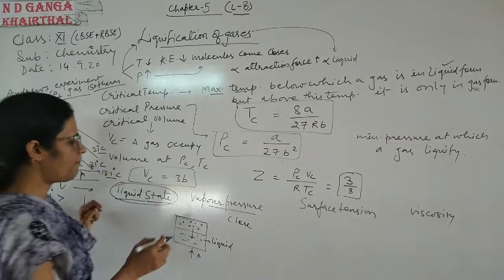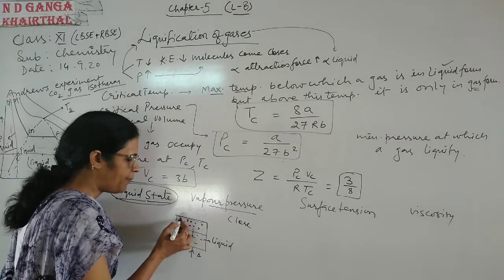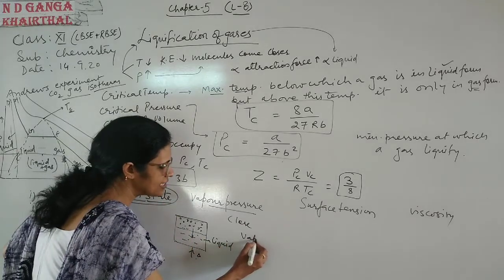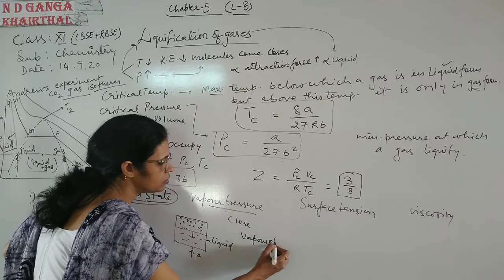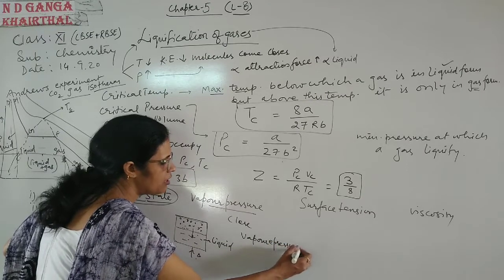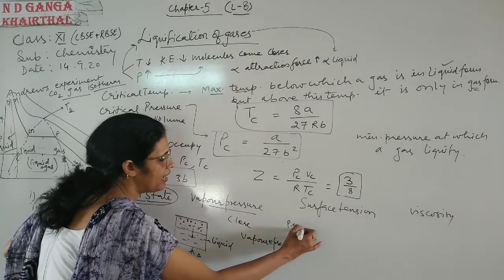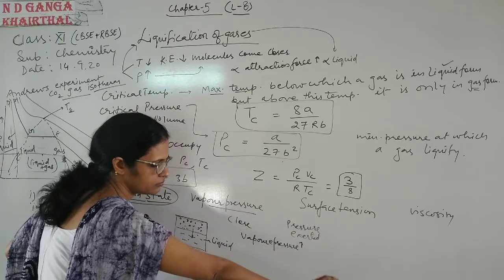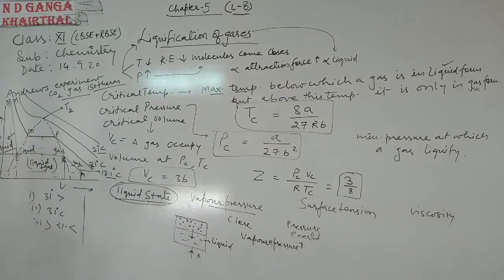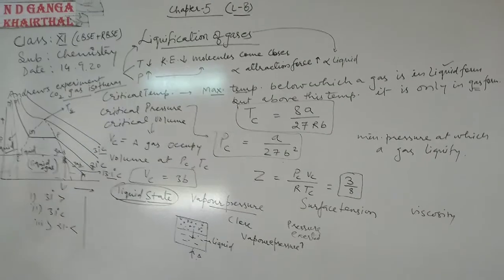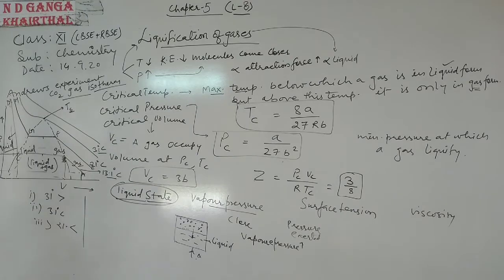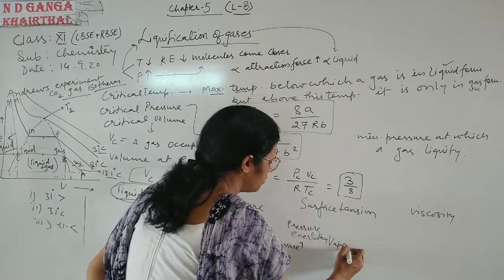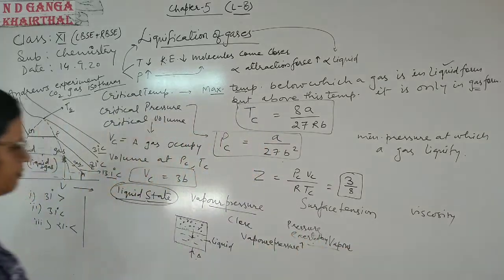Okay, so the pressure exerted by vapor is known as vapor pressure. What is vapor pressure? Pressure exerted by vapor is known as vapor pressure.